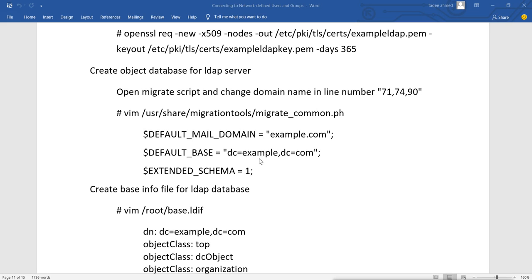So for using this domain in the script, we have to change it here. We have to change it under the /usr/share/migrationtools directory. The migration tool is coming in this directory, and under that there is a script called migrate_common. In this file we have to change the lines 71, 74 and 90. On these lines we will see these configurations. So let's change this first.